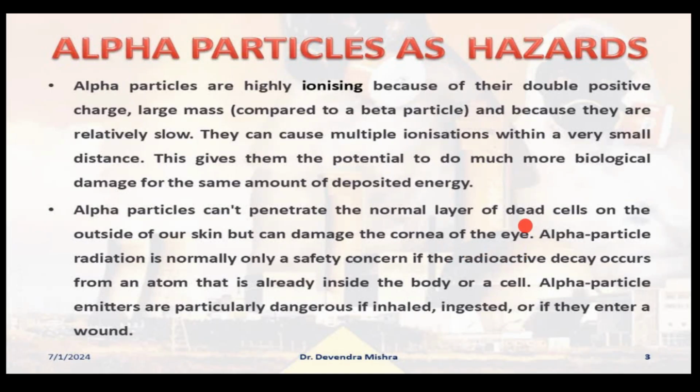So the person can suffer blindness when alpha particles attack the cornea. This is something very important we should know. Alpha particle radiation is normally only a safety concern if the radioactive decay occurs from an atom that is already inside the body or a cell.